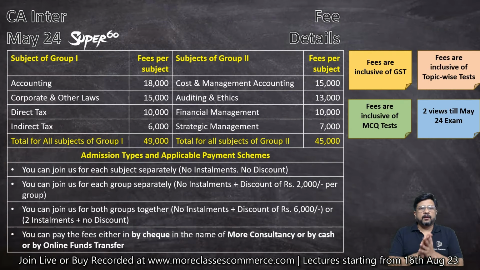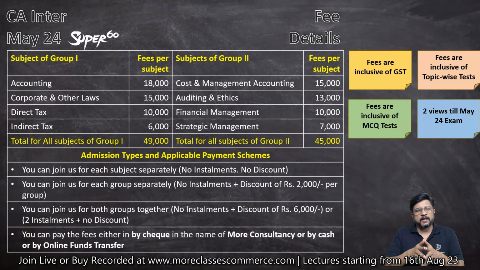Okay. Now the fee details. The fees are very simple. Accounting 18,000, corporate and other laws 15,000, direct taxes 10,000 and indirect taxes 6,000. So group 1 fees are rupees 49,000 and group 2 fees are 15,000 for cost and management accounting, 13,000 for auditing and ethics, 10,000 for financial management and 7,000 for strategic management.